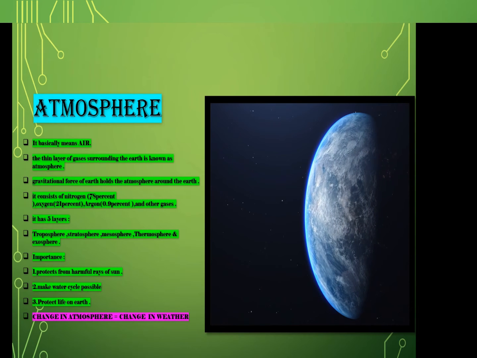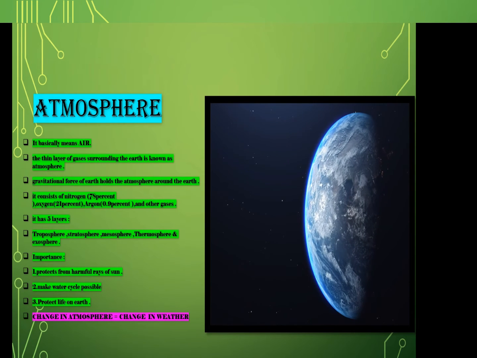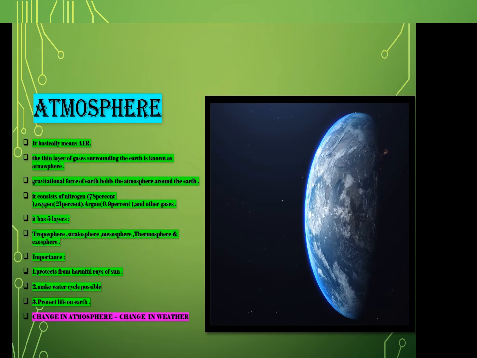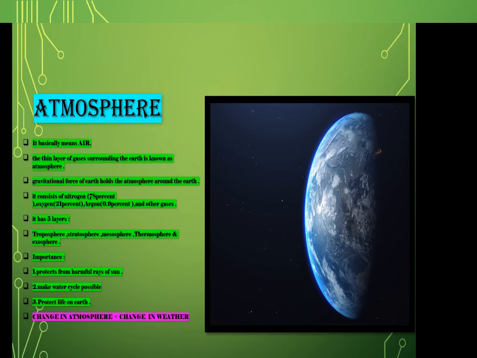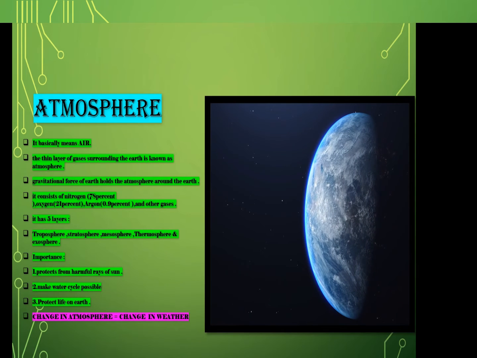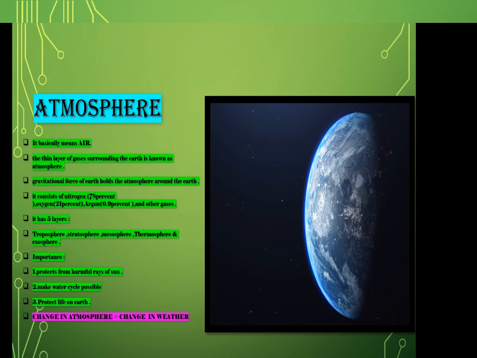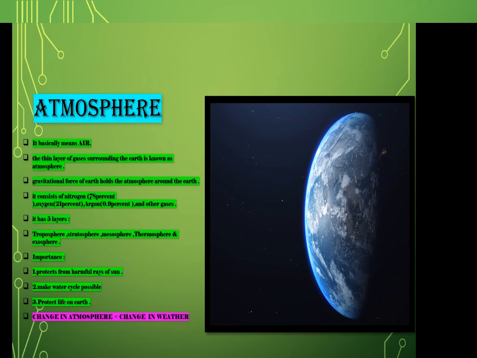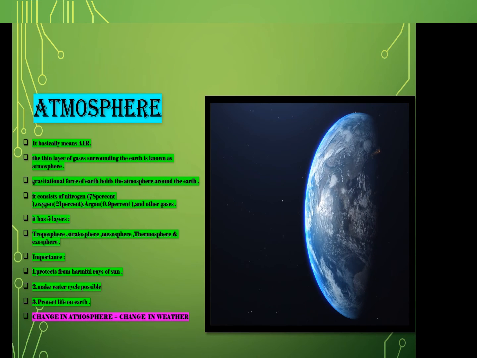Okay, in short, atmosphere means air. Atmosphere is the blanket of gases that surrounds the earth. The gravitational force of the earth holds the atmosphere around the earth. Our air is a mixture of gases, dust particles and water vapor.